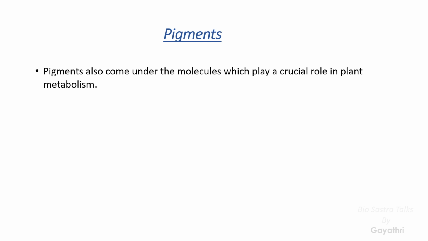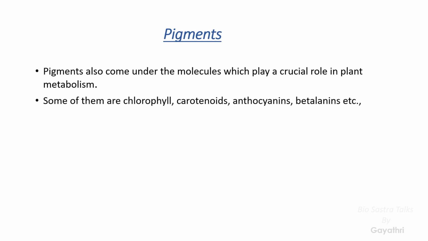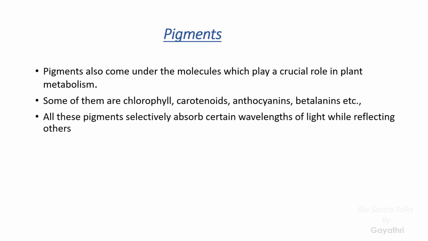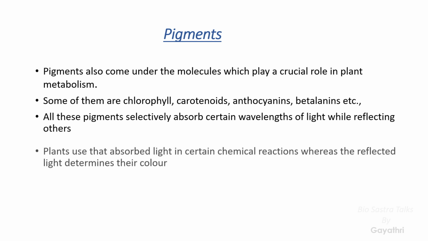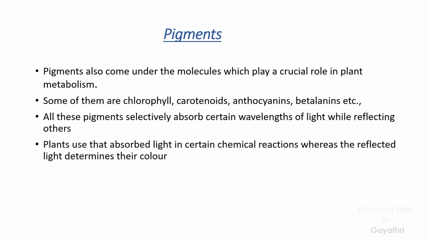Pigments also come under the molecules which play a crucial role in plant metabolism. What is the main function of the pigments? They selectively absorb wavelengths of the light when the plant is in the sunlight. They absorb some wavelengths of the light and reflect other wavelengths. This is the main function of the pigments: they simply give color and energy to the plants.